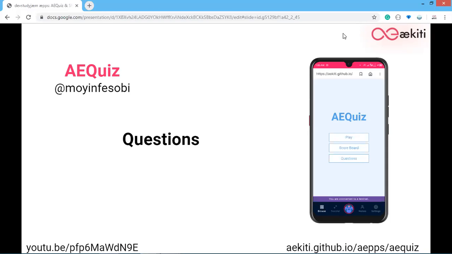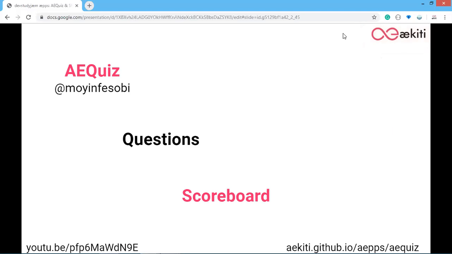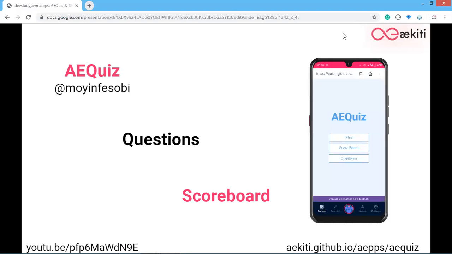It has a question page where the admin adds or deletes questions from the smart contract's questions record. The exciting feature about AEQuiz is the ability to engage with users in a competitive way using the scoreboard feature.